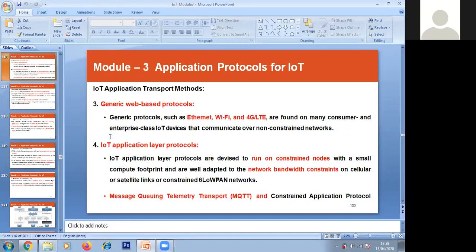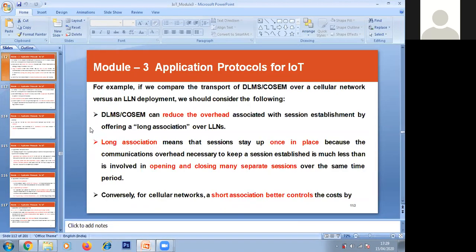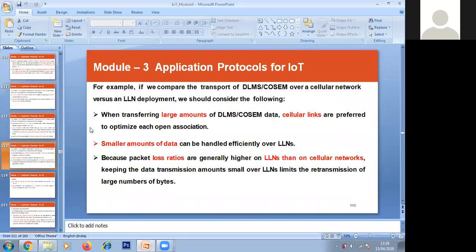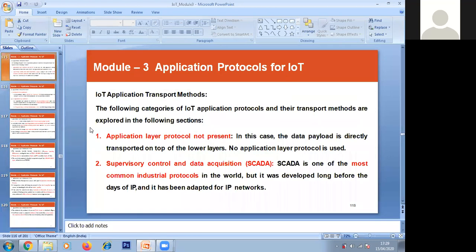Fine. So we started discussing these headings in the last class, that is, different IoT application transport methods. We have made some categories, some types of the protocols which we use to transport, which we call the transport methods.